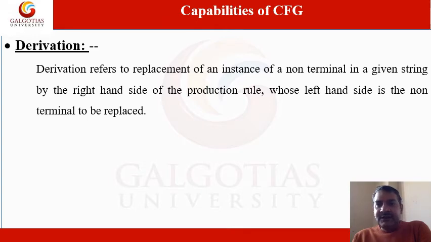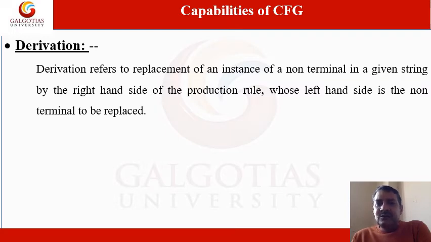Next is derivation. Derivation is the replacement of an instance of a non-terminal in a given string by the right hand side of the production rule whose left hand side is the non-terminal to be replaced. In the right sentential form, you can replace either the leftmost non-terminal or the rightmost non-terminal.